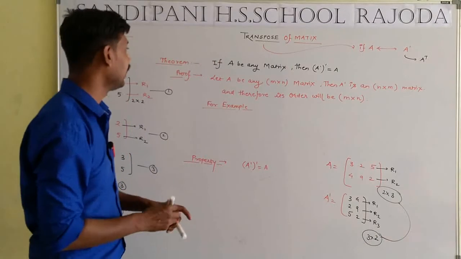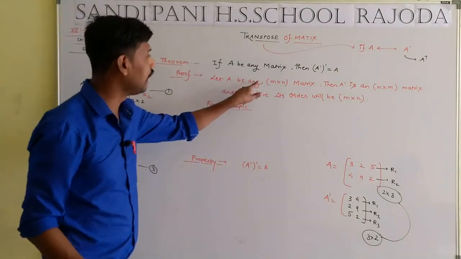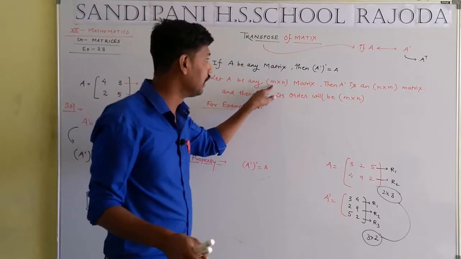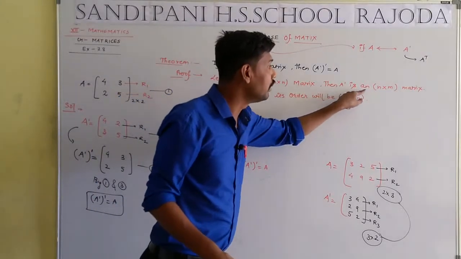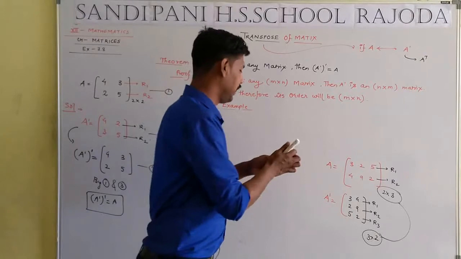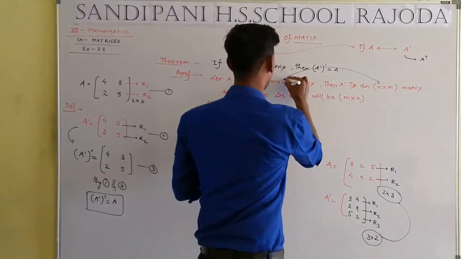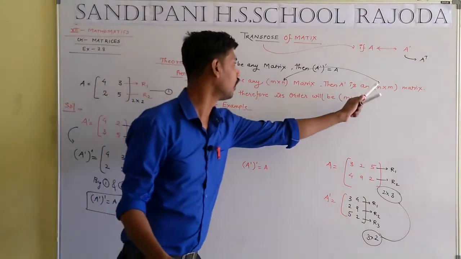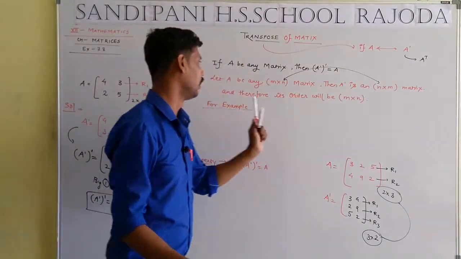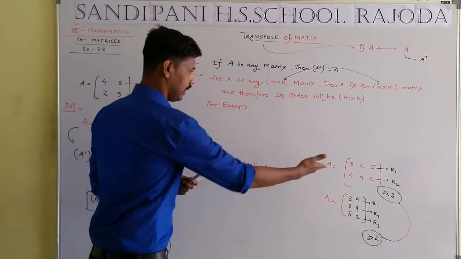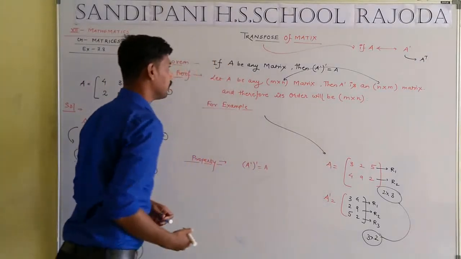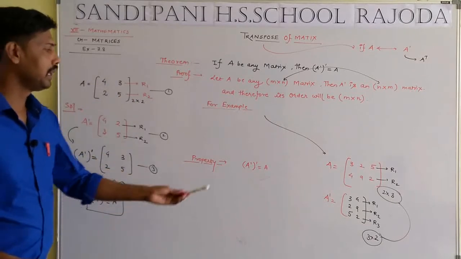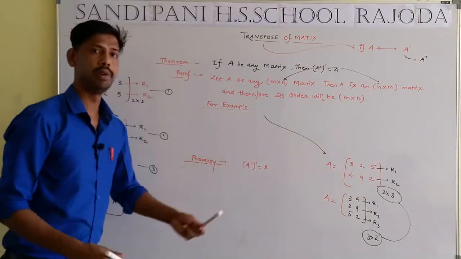So we can say that if A is any matrix of order m cross n, then A dash will be of order n cross m. That means the order changes: rows convert into columns and columns convert into rows. Now, after theorem number 1, we have the property that A dash whole dash will be equal to A.